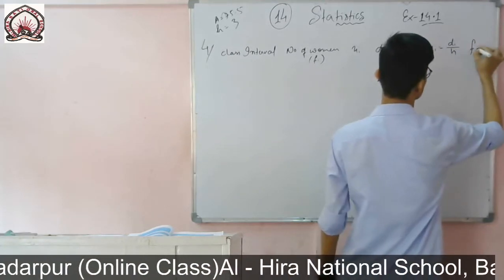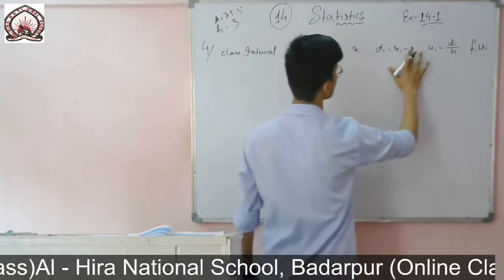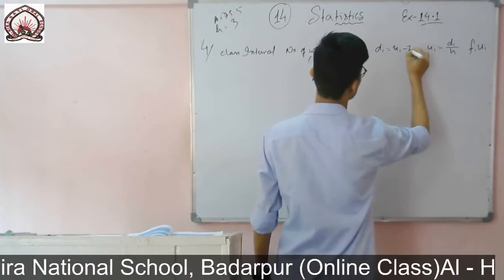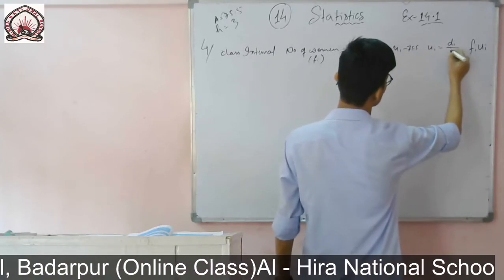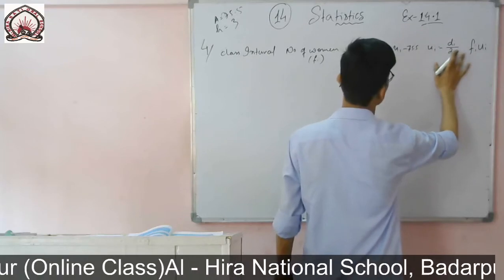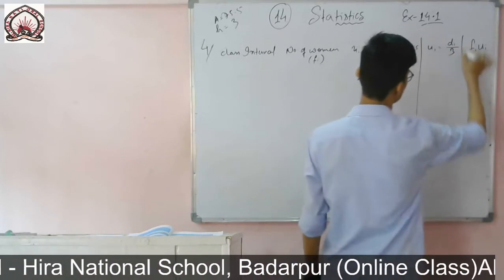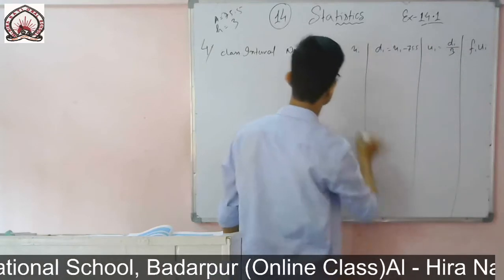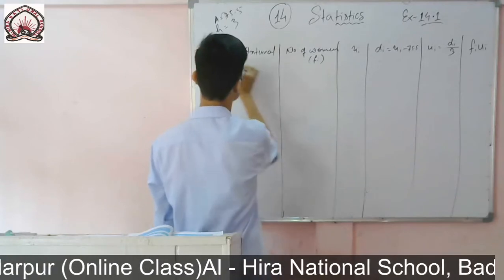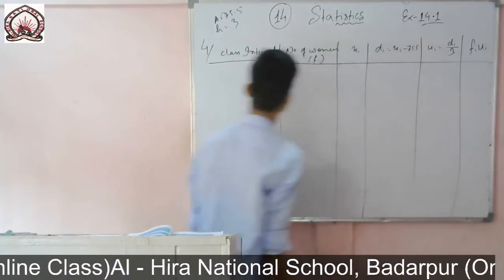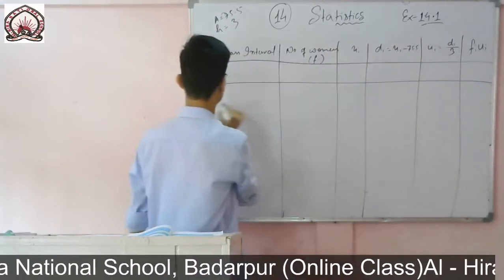And at last it is fi ui. So here we have got the value of assumed mean as 75.5 and the height it is 3. So now I will make the table for each and every one, so that you can see it nicely.